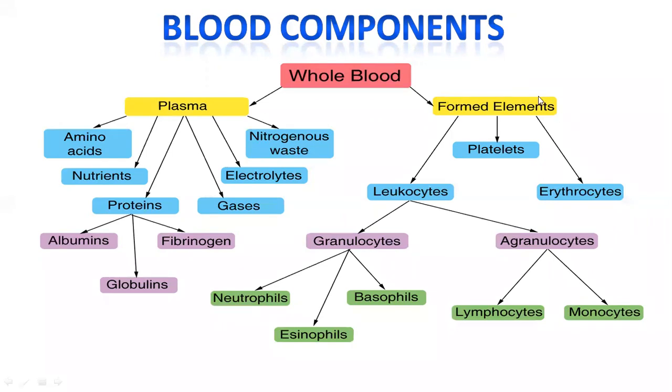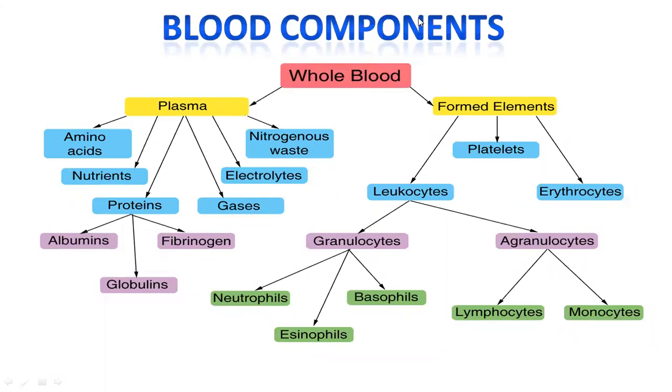Next, coming to formed elements or cells present in the blood. These are also called corpuscles. There are three different types of corpuscles: erythrocytes, leukocytes and platelets.